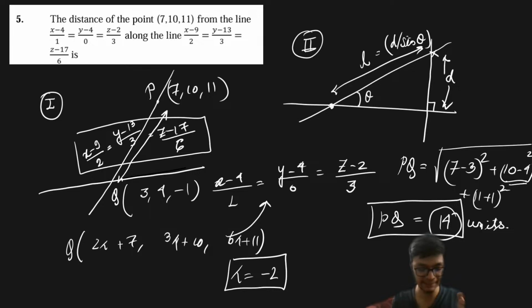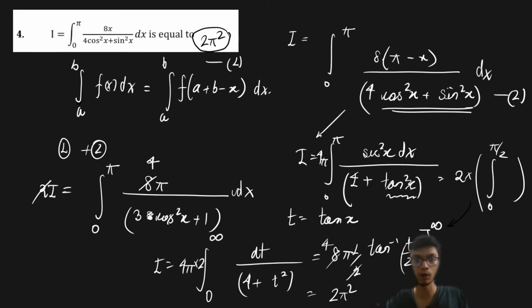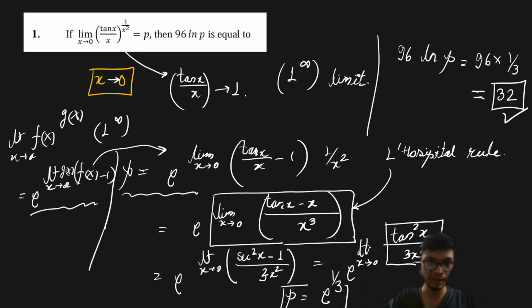I expect that at least in this particular paper, you can attempt to score full marks. If you learn the concepts and have done your preparation completely, then the questions are going to be very, very simple. Just do the questions in a simple way and you're going to get the solutions in a very simple manner, right? I hope this part is clear to all of you. Please give me any feedback, anything.